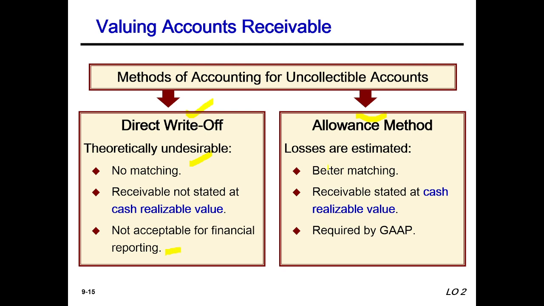Our allowance method has better matching. Here, receivables are stated at cash realizable value, and it is required by GAAP, generally accepted accounting principles.